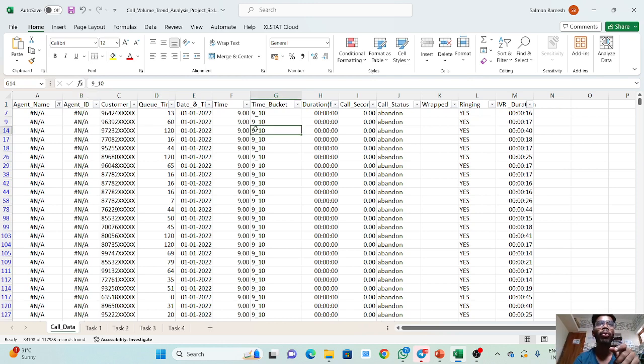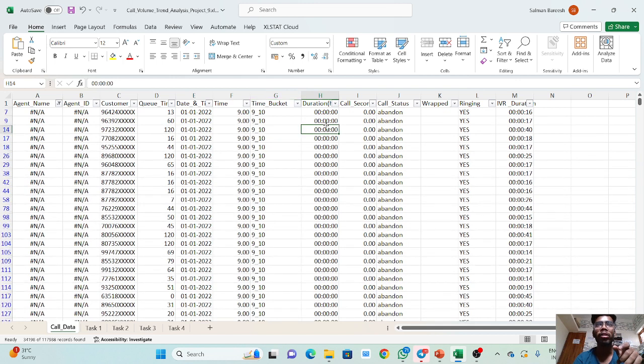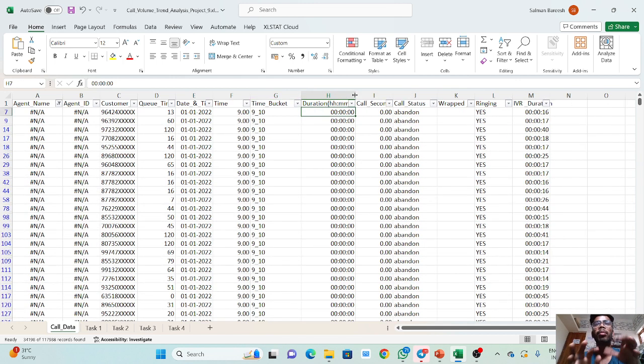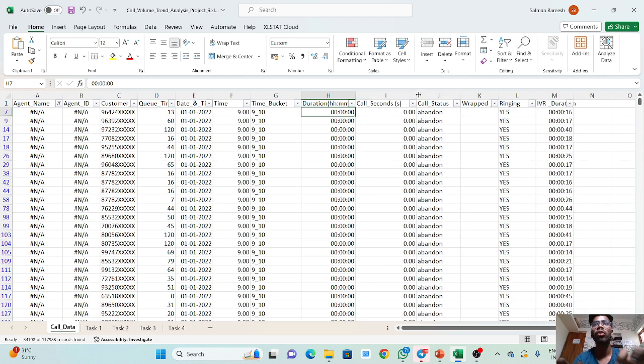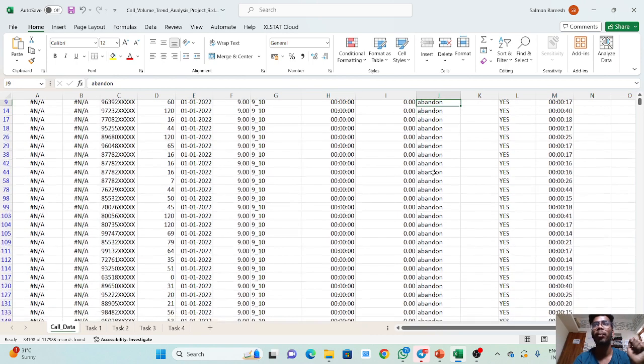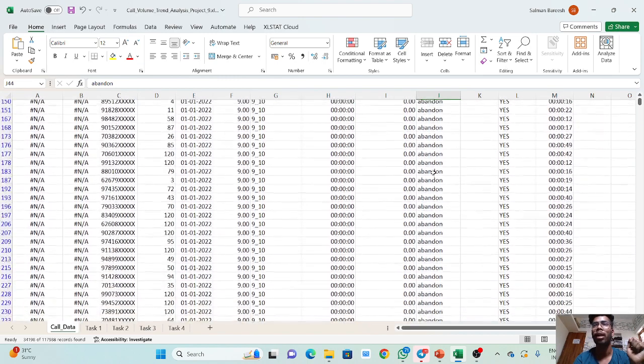And the duration is 0. The communication between agent and customer is 0 seconds. You can see that call seconds is also 0. So all the null values have a duration of 0 hours, 0 minutes, 0 seconds, and the status for all the null values present in the data set is abandoned.